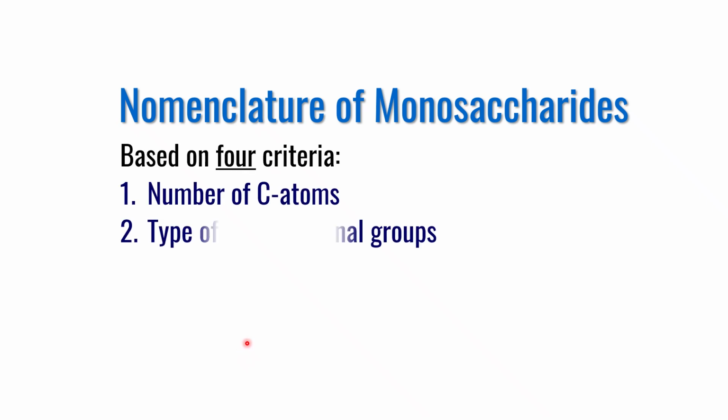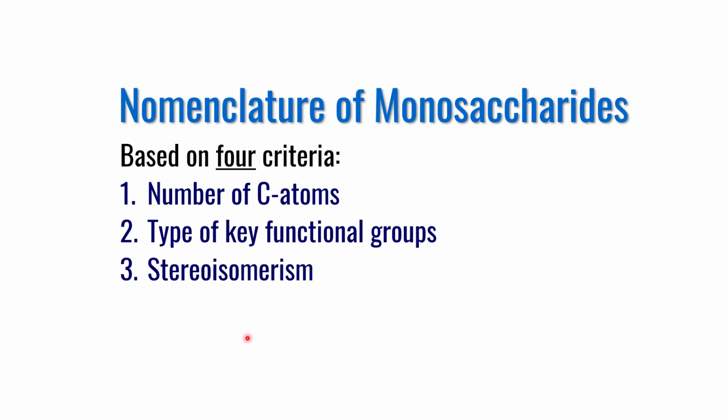So let us explore the nomenclature of monosaccharides, or naming of monosaccharides. The naming of monosaccharides is based on 4 criteria. The first one is the number of carbon atoms. Number 2 is the presence of a key functional group. Third is stereoisomerism, and the last one is optical properties. I will discuss these in detail in the coming slides.